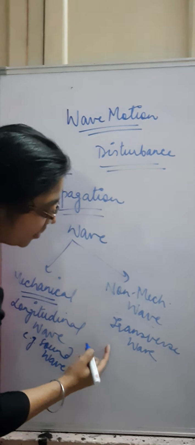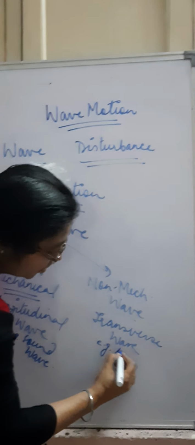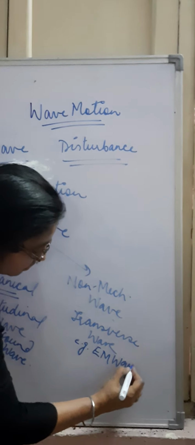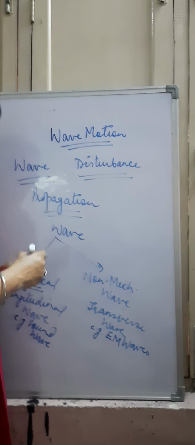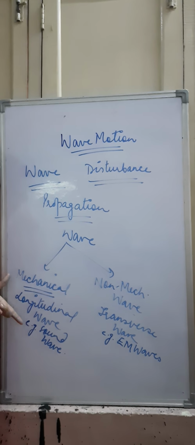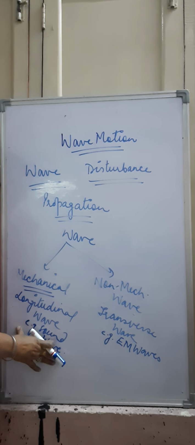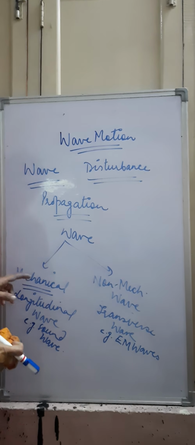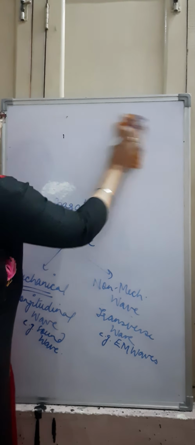In the non-mechanical waves or transverse waves, the best examples are electromagnetic waves. Now, these are the waves which can travel through vacuum also. They do not require any material medium. But mechanical waves or longitudinal waves do require the material medium and they cannot travel through vacuum. So, we will be now doing transverse and longitudinal waves in detail.